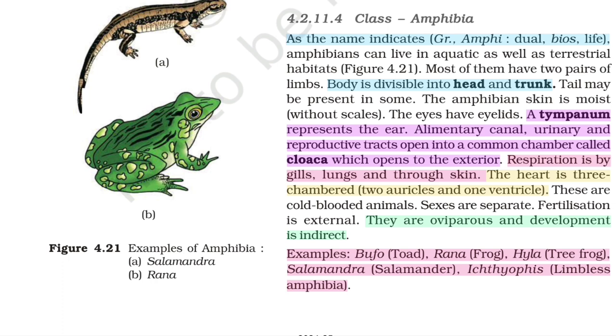Respiration is by gills, lungs, and through skin. The heart is three chambered, two atria and one ventricle. These are cold-blooded animals. Sexes are separate. Fertilization is external. They are oviparous and development is indirect. Examples: Bufo, toad, Rana, frog, Hyla, tree frog, Salamandra, salamander, Ichthyophis, limbless amphibian.